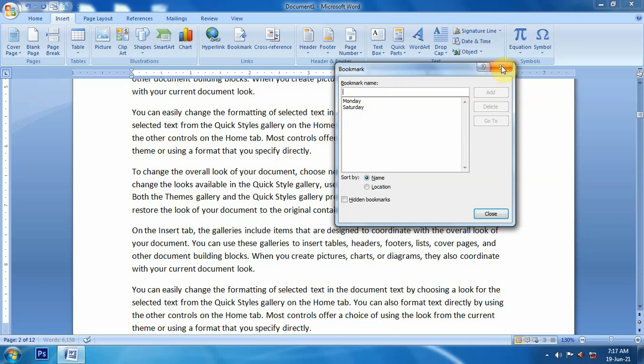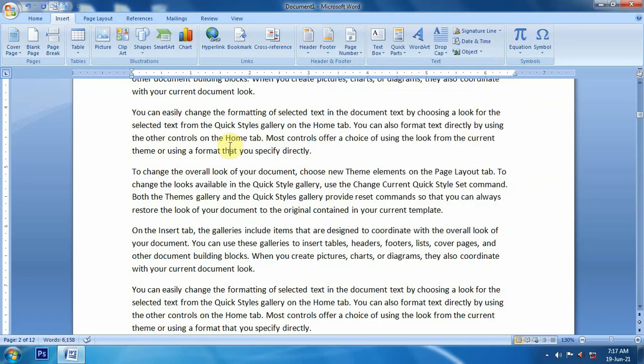I hope it is clear to you what the use of a bookmark is and how we can use this bookmark. But still, if you have some problem or some query, you can ask me through comments.